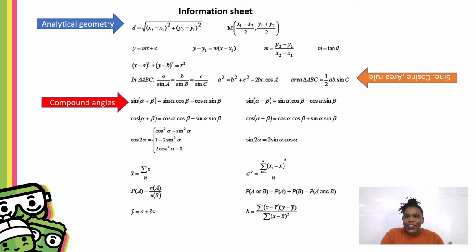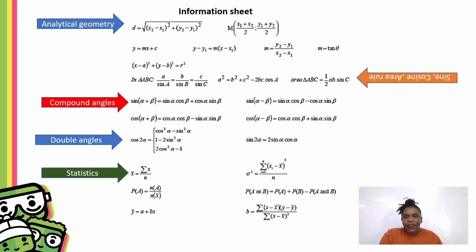The second part is compound angles. If you see a compound angle, go straight to the formula sheet. If you see a double angle, straight to the formula sheet. You get a mark for changing a double angle and simplifying it by applying one of these formulas. So as soon as you see a double angle, that's a cos 2x, cos 2 theta, sine 2y, go to your formula sheet immediately, use your double angles. It's literally a memo in your hands.